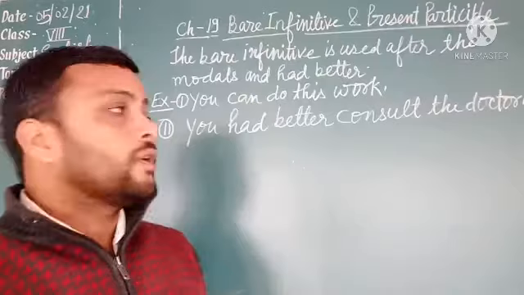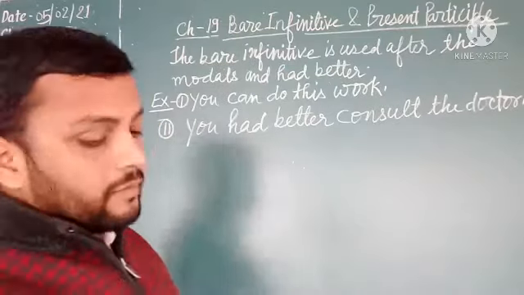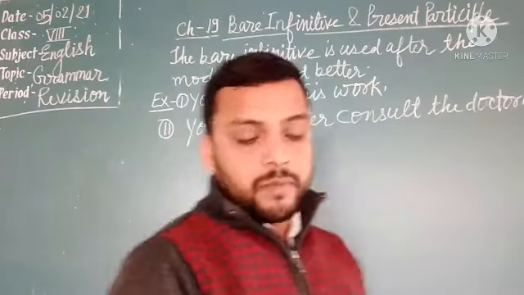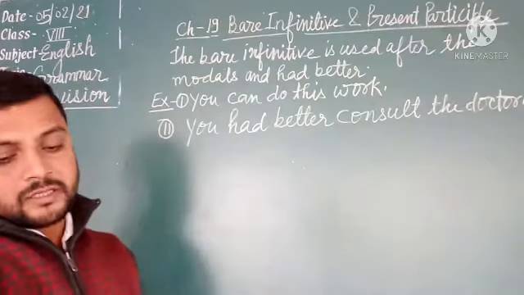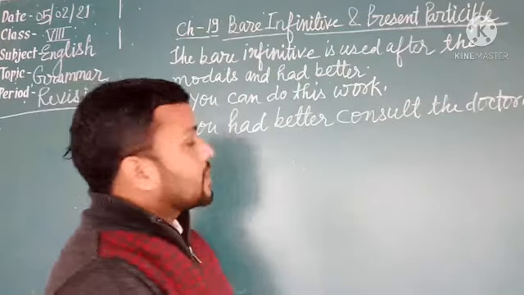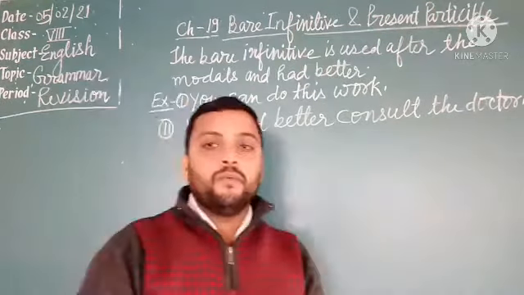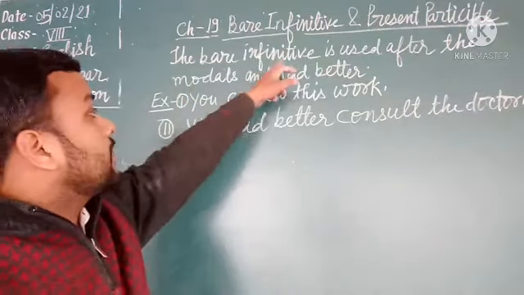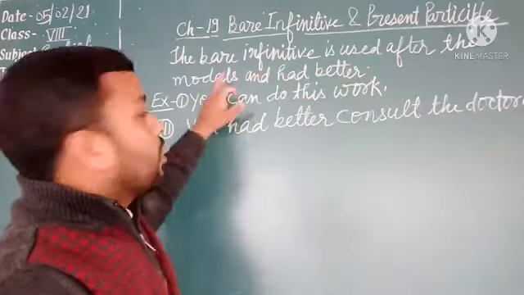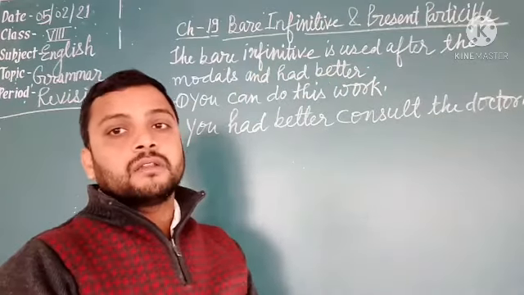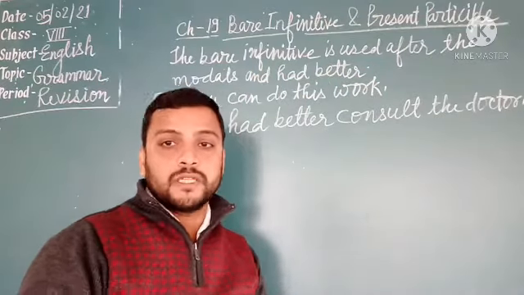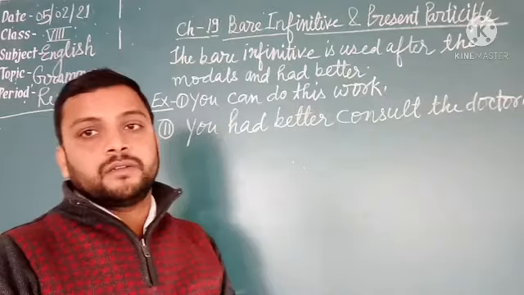Okay. Students, now see the bare infinitive and present participle. Students, the bare infinitive has the same form as the base form of the verb, and the bare infinitive is used after the modals will, shall, can, could, may, might, should, would, must, and had.